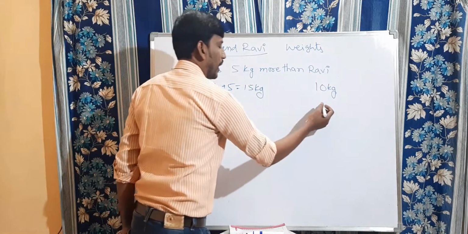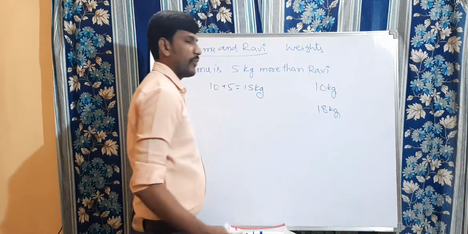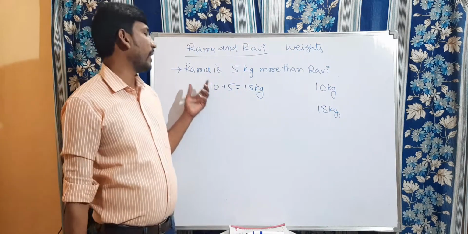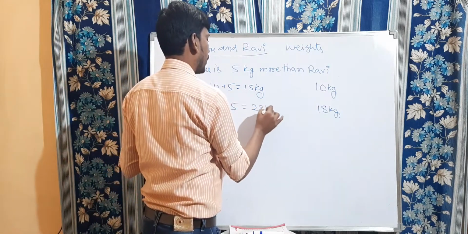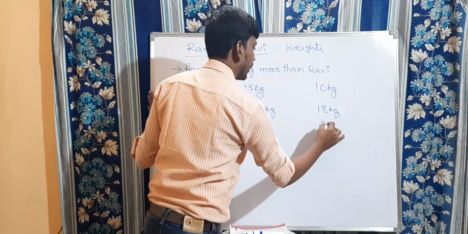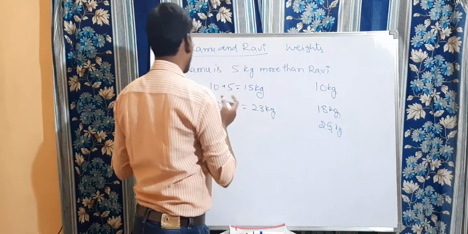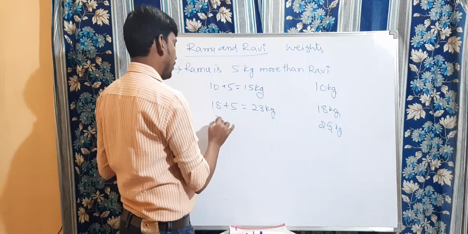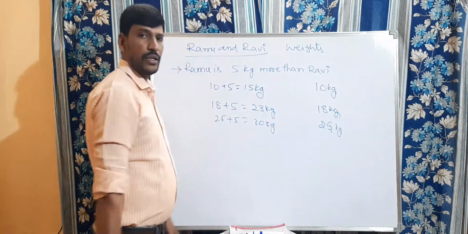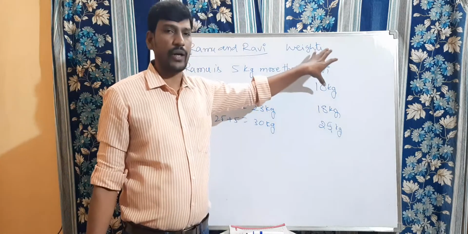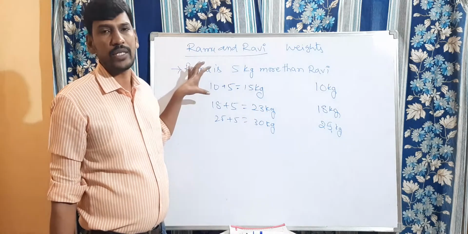Suppose Ravi's weight is 18 kg. Then what will be the weight of Ramu? That is 18 plus 5, that is 23 kg. Like that, if Ravi is 25 kg, then Ramu's weight will become 25 plus 5 is equal to 30 kg. So when we know the weight of Ravi, we can find out Ramu's weight.